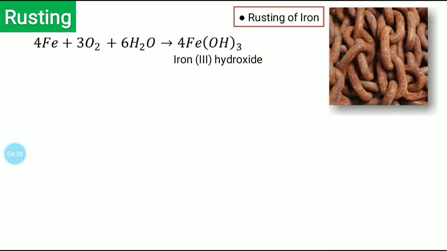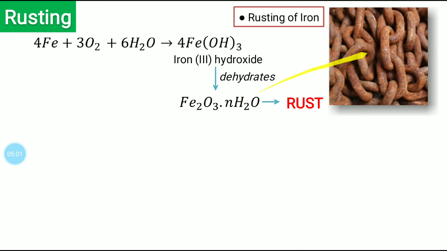So basically it needs the presence of oxygen and water. And then this further dehydrates, and what we get, Fe2O3·xH2O, this is known as rust. This is what you see on chains. They form rust when iron reacts with oxygen and water.